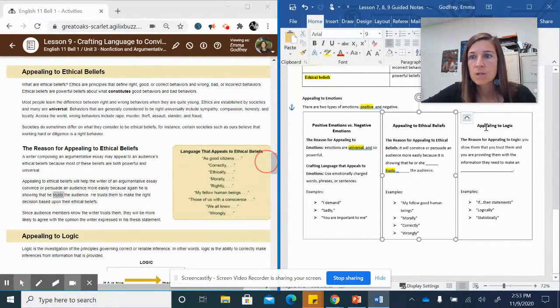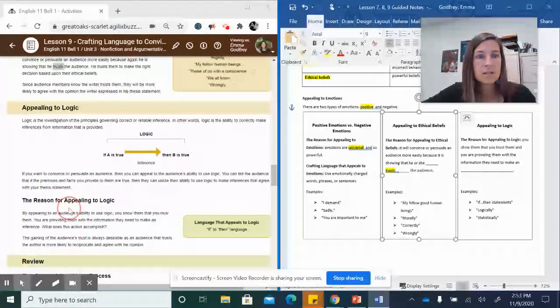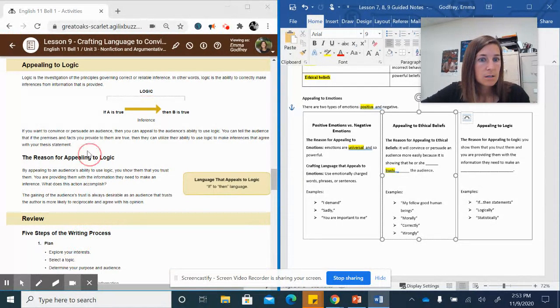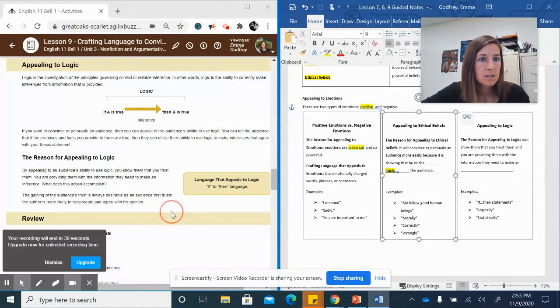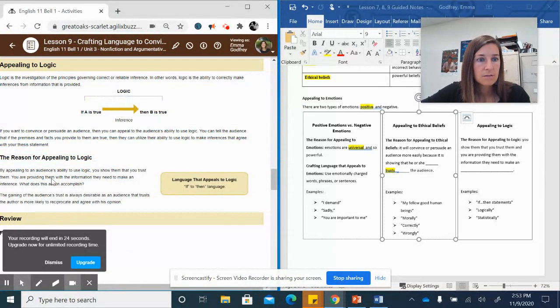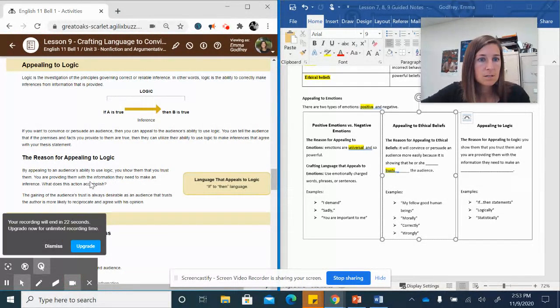Okay, our last one is appealing to logic. So the reason for appealing to logic is you, the author, show them that you trust them and are providing them with information they need to make an inference. I can get that to work.